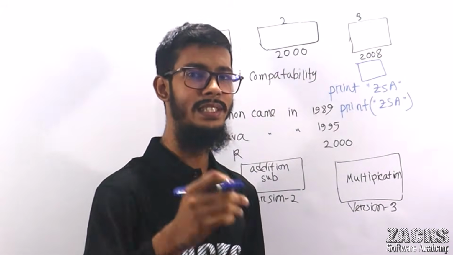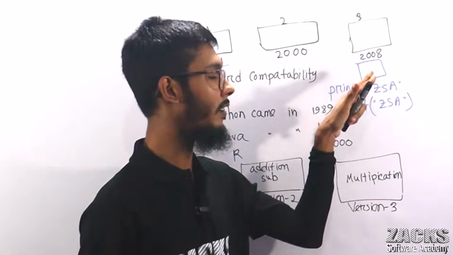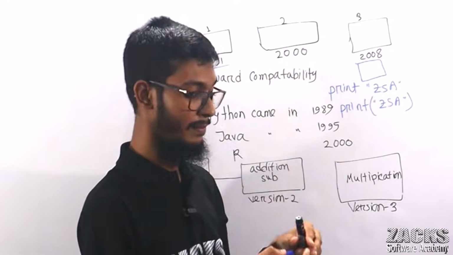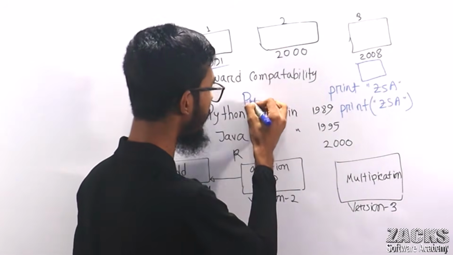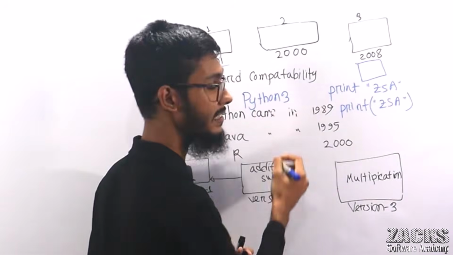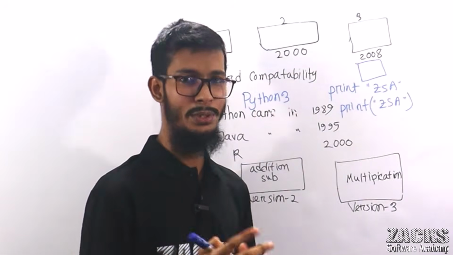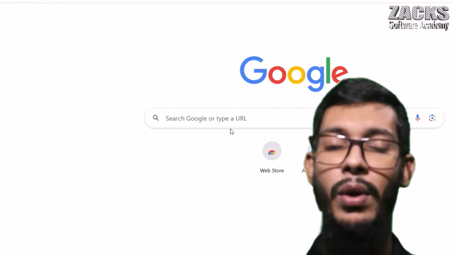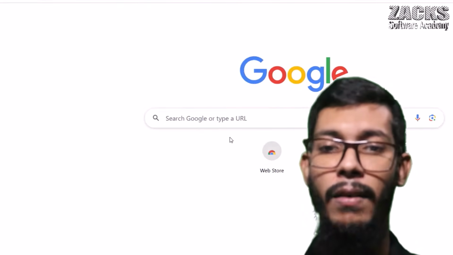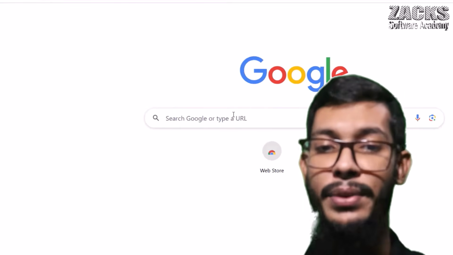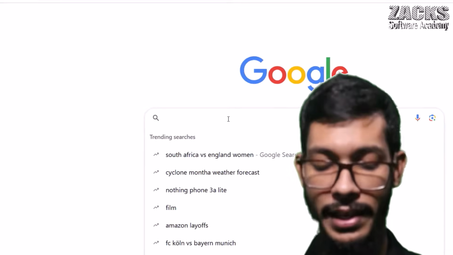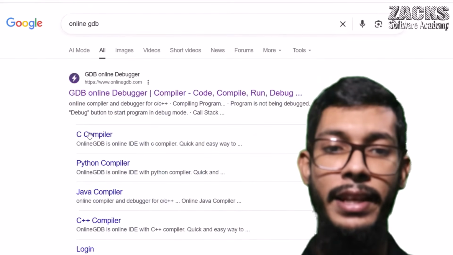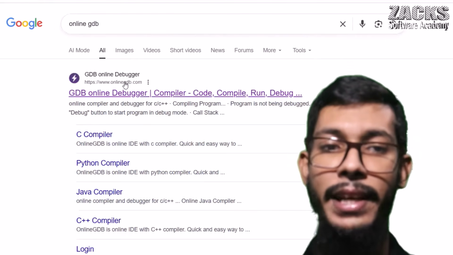If you visit any online Python compiler, you will see most of them are using the name Python 3 instead of Python. Let me show it on the system also. Friends, to show this one, let me search something like online Python compiler, or online GDB. So simply let me click this link here.